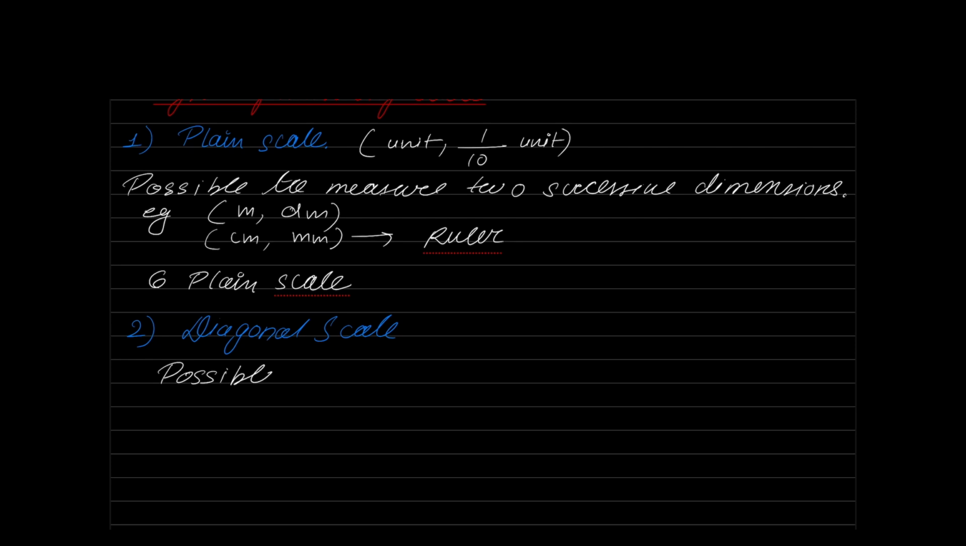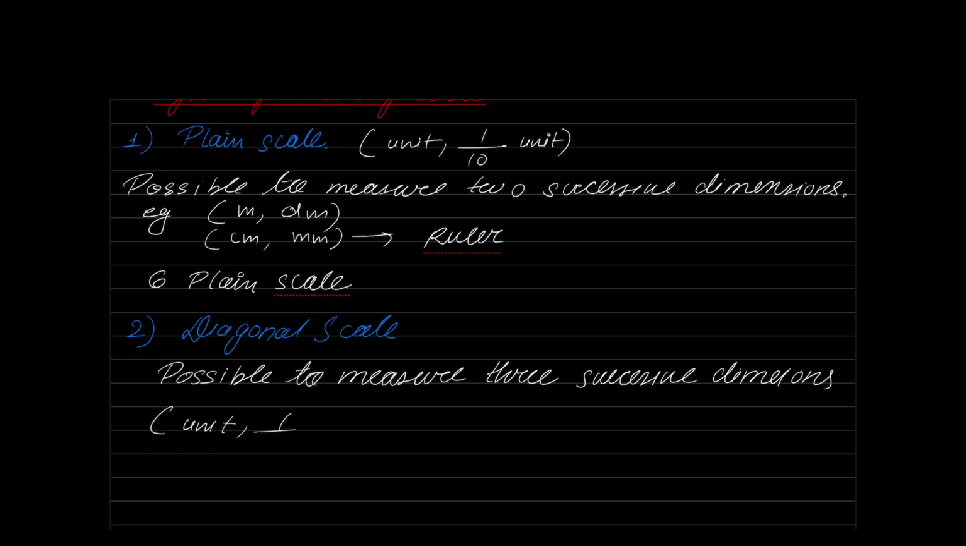That will be something like this: unit, followed by 1/10 of the same unit, followed by 1/100th of the same unit. For example, if I want to measure in meters, it will measure 1/10 of a meter, that is decimeter, as well as 1/100th of a meter, that is nothing but centimeter. The best example of this instrument is nothing but our tape.